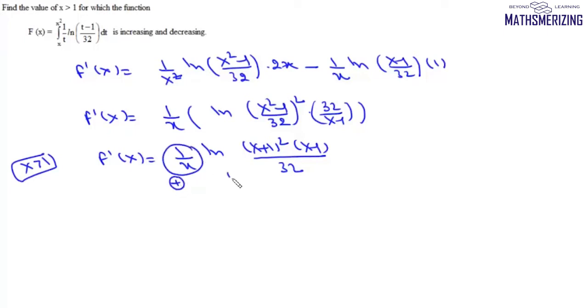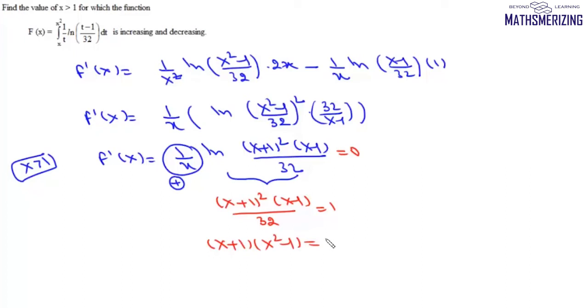So we need to find critical points for this expression. If we put it equal to 0, we'll get log of this value is 0, then (x plus 1) squared into (x minus 1) upon 32 is equal to 1. Now we can write this as (x plus 1) and then (a plus b)(a minus b).